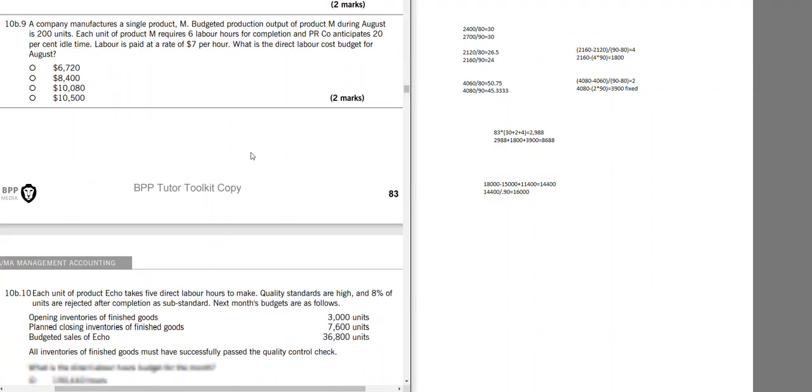I will leave this to you. What is the direct labor hour budget? Each unit of product echo takes 5 direct labor hours to make. Quality standards are high, and 8% of units are rejected after completion as substandard. Next month's budgets are as follows: opening inventory, closing inventory, and sales.